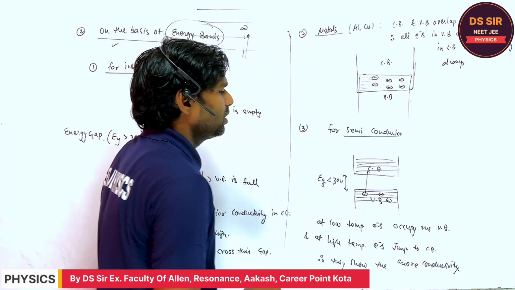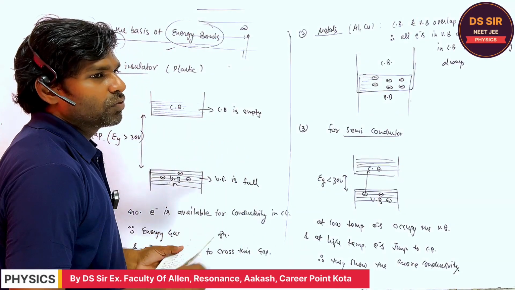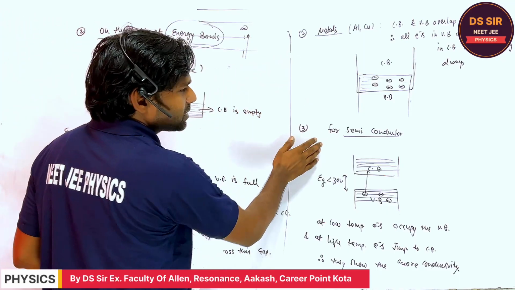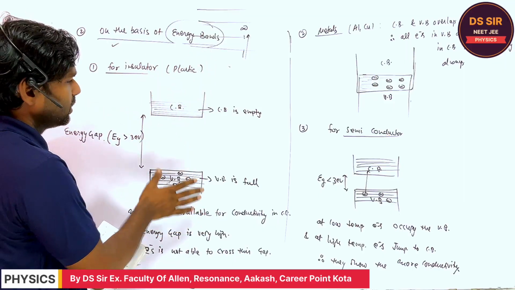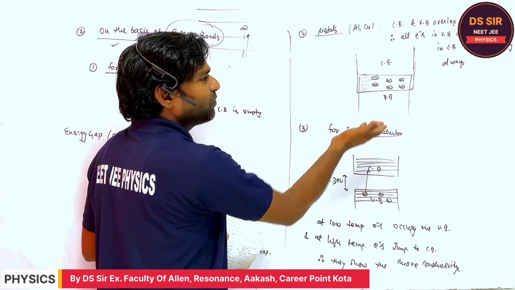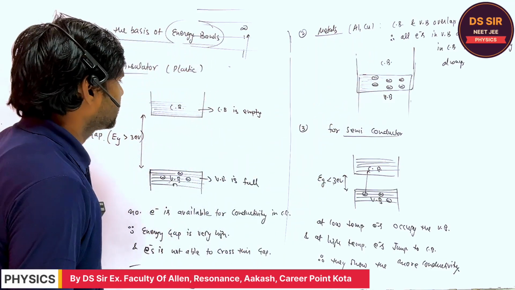That is why these are called insulators. Copy this. Can you explain what I taught you about how to differentiate the insulator, metal and semiconductor with the help of the energy bands? For the metals, the energy bands overlap. Therefore, all the electrons in the valence band are automatically available in the conduction band.